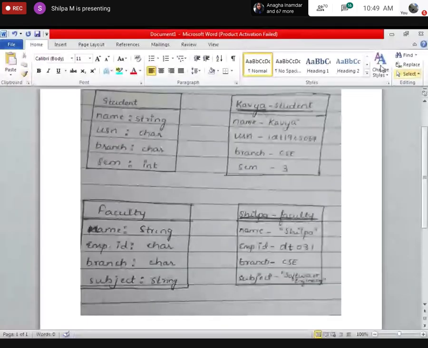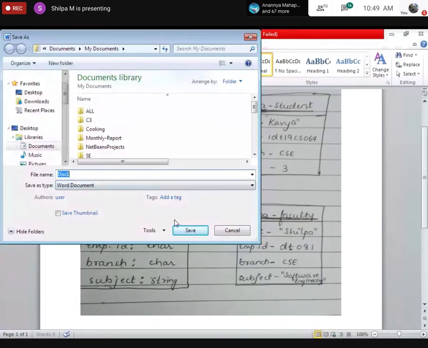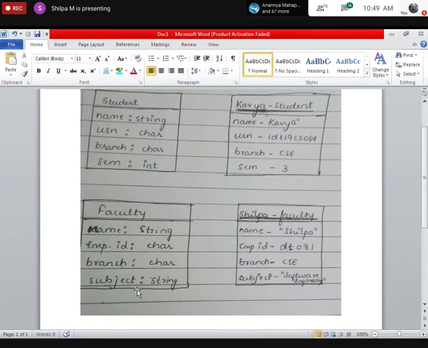Fine. 1 second. Can someone say whether it is visible or not?